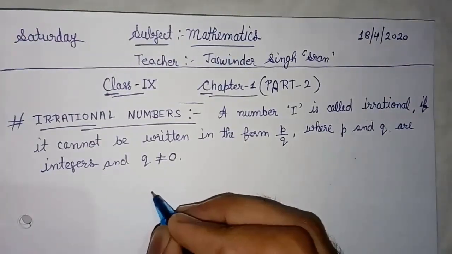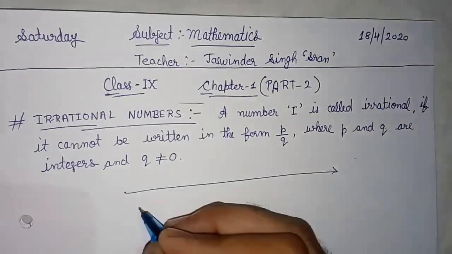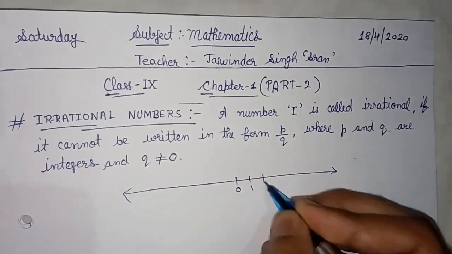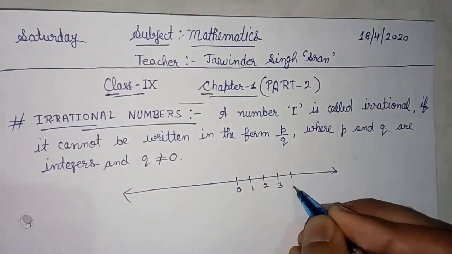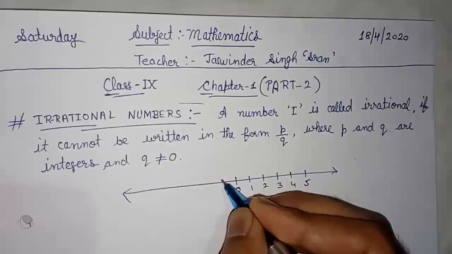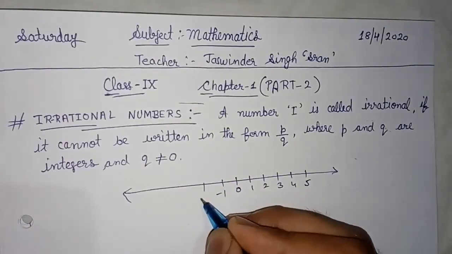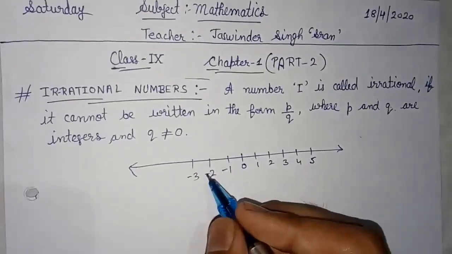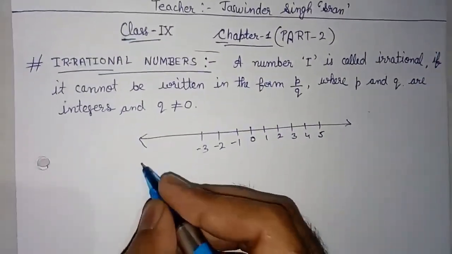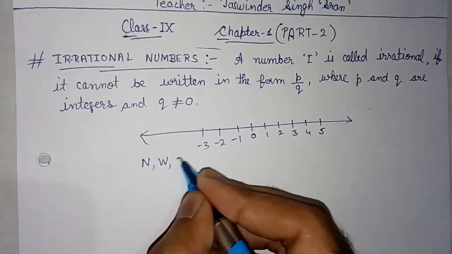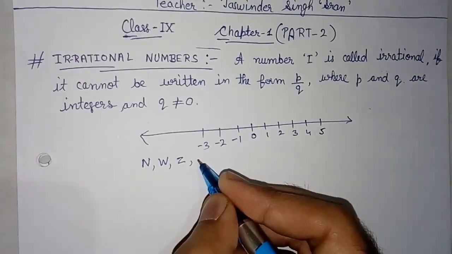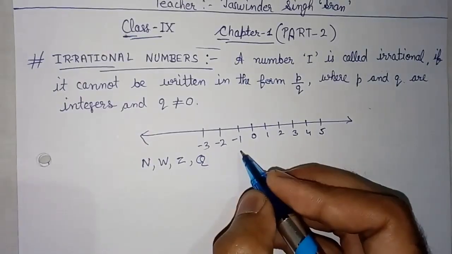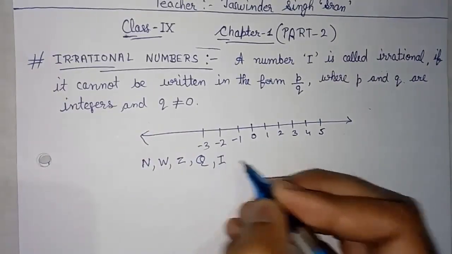On the number line, when we represented numbers, we discussed natural numbers, whole numbers, then integers, and in between the integers we found rational numbers. Now on this number line, after natural numbers, whole numbers, integers and rational numbers, which numbers were left behind?